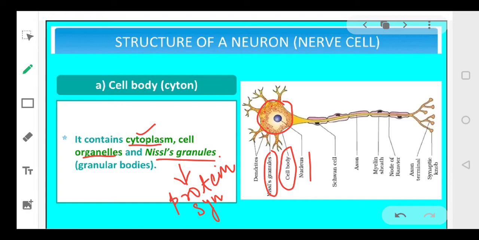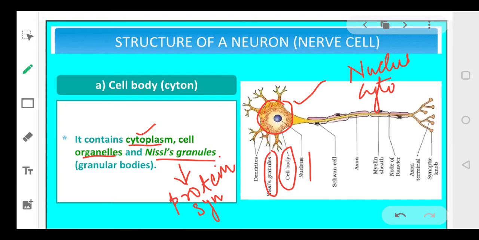Right, cell body. This portion is referred to as your cell body. The cell body contains two main parts. The first part is your nucleus and the second part is your cytoplasm. So two main parts, nucleus and cytoplasm. The cytoplasm contains Nissl's granules as well as your cell organelles.